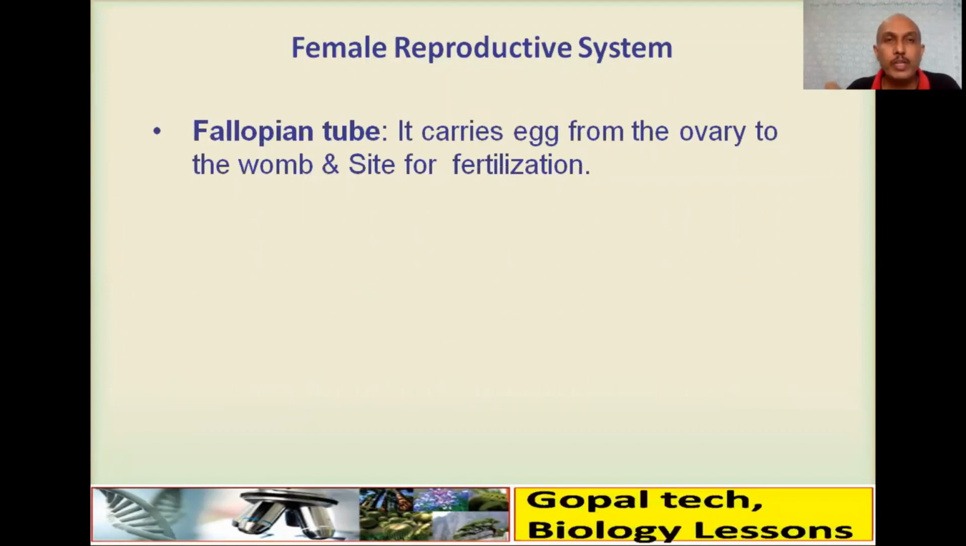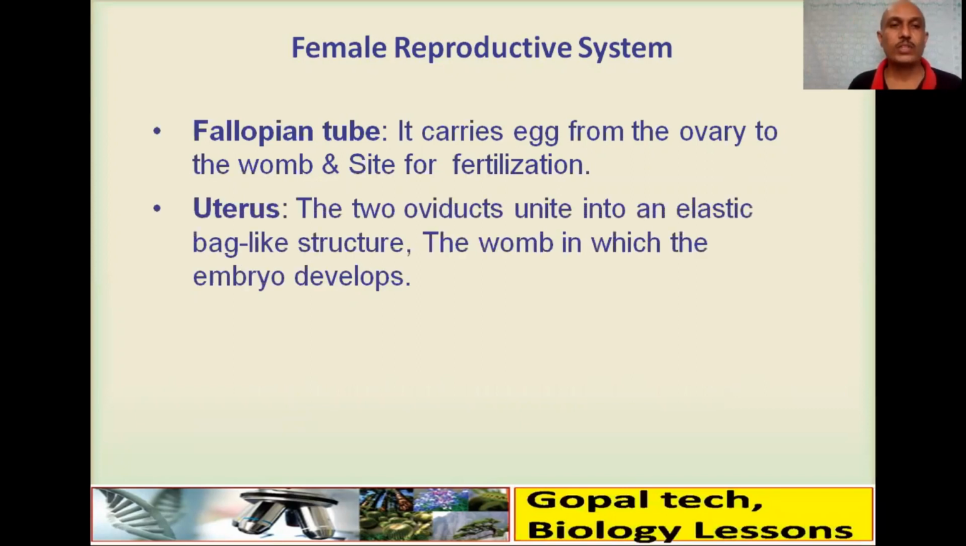Fallopian tube: its main function is to carry the egg from the ovary to the womb, and it is also the place for fertilization. Fertilization happens here.